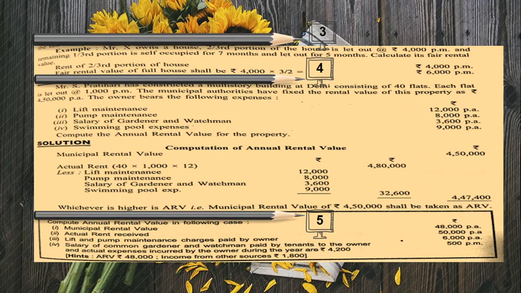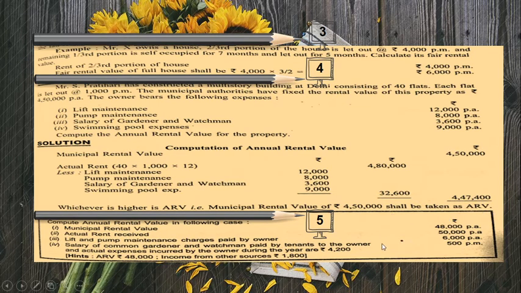Now we have the MRV of 4,50,000 and actual rent of 4,47,400. We are comparing MRV and actual rent, which is more. 4,50,000 is taken as ARV.